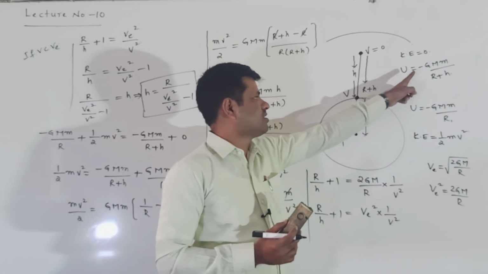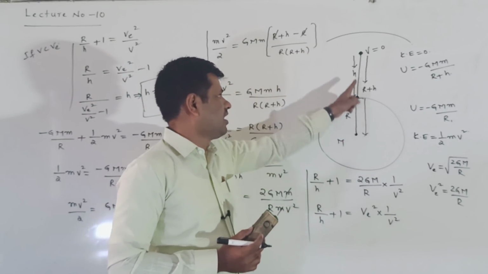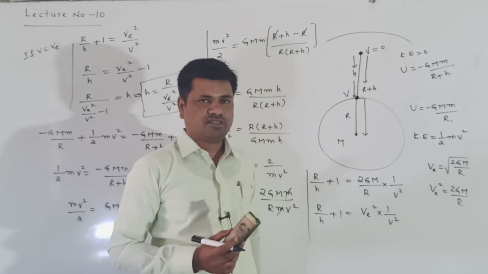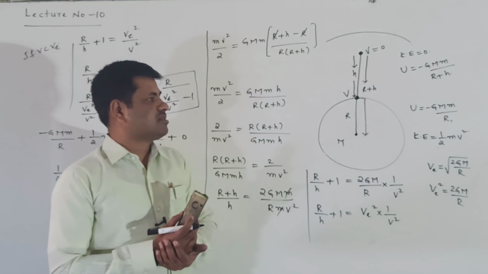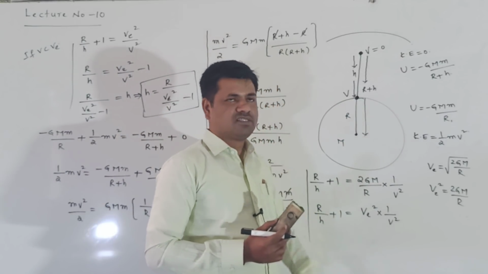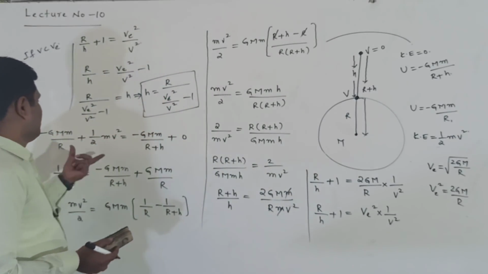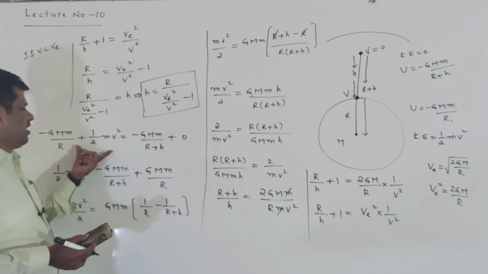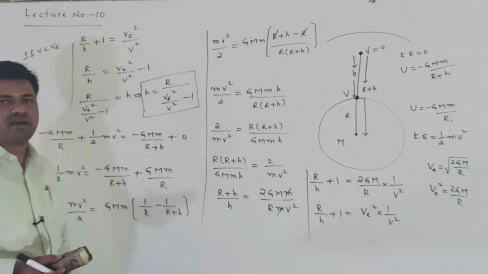Here potential energy is equal to minus GMm by (R plus h). We write R plus h because the distance from the center of the earth to the body is R plus h. Now on the surface, the potential energy is minus GMm by R, and kinetic energy is half m v square, because v is the velocity given to the body. So we apply total energy on the surface equal to total energy at maximum height, from the law of conservation of mechanical energy.